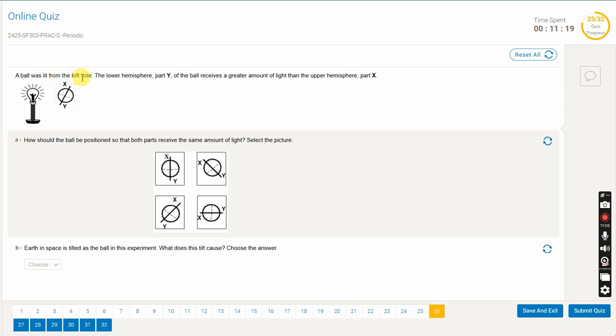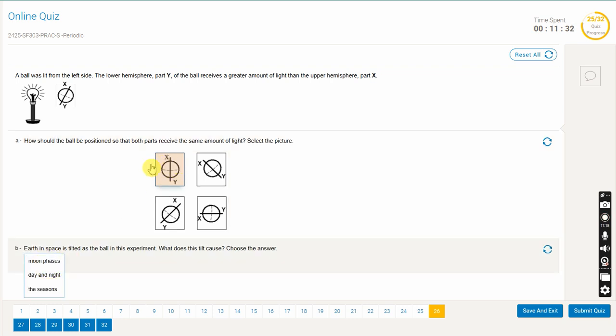A ball was lit from the left side. The lower hemisphere, part Y of the ball, receives a greater amount of light than the upper hemisphere, part X. So how should the ball be positioned so that both parts receive the same amount of light? So this one, X and Y, like this. And the Earth is not positioned accurately, like in question A. Earth's axis is tilted as the ball in its experiment. What does the tilt cause? The tilt causes the seasons, right?